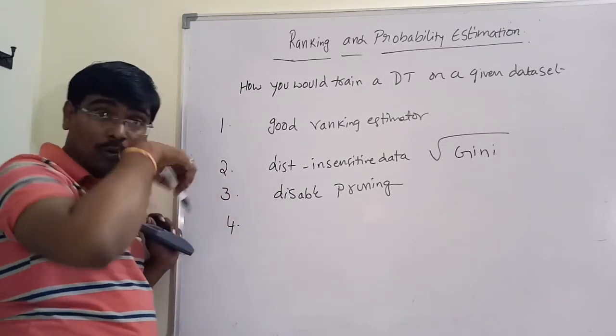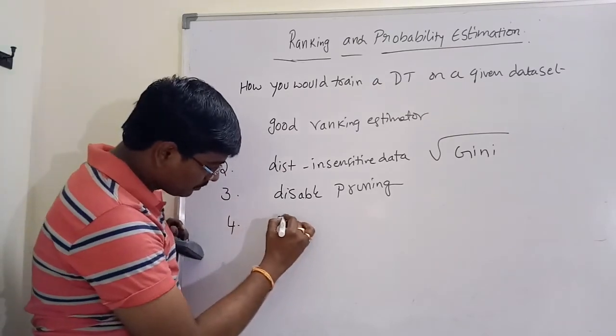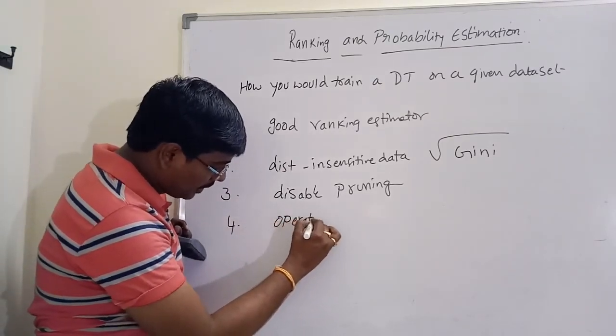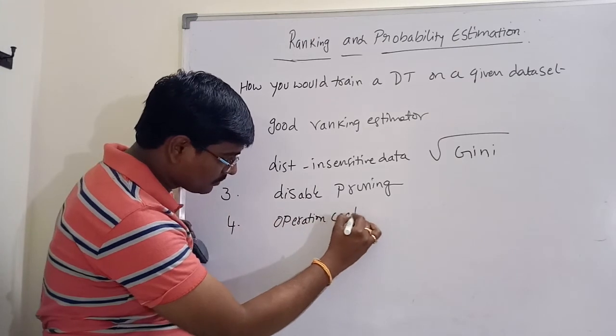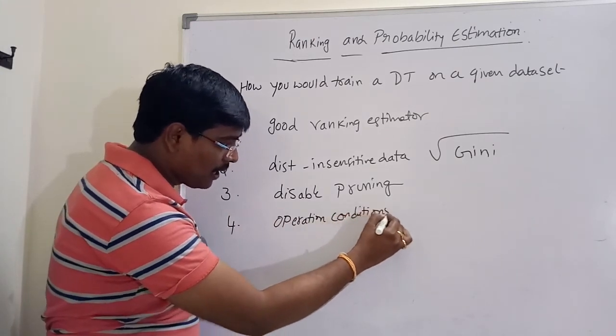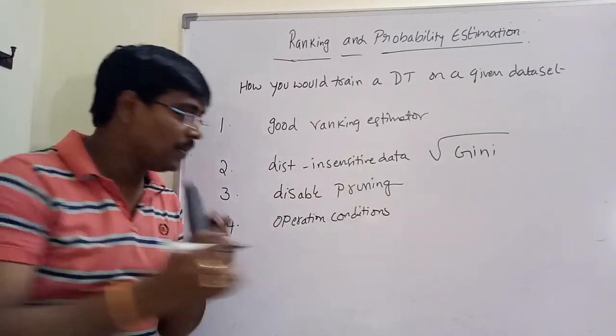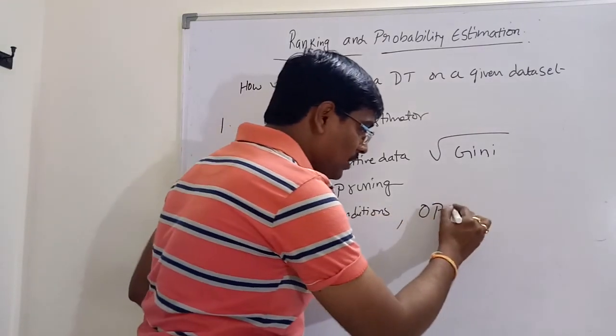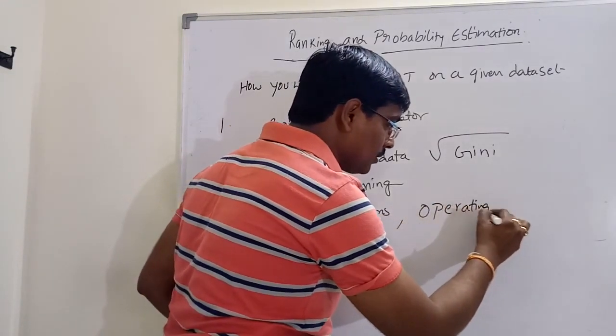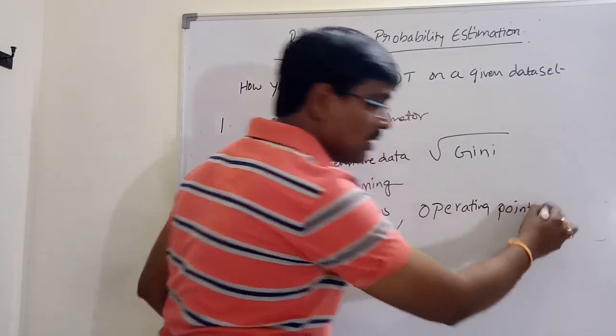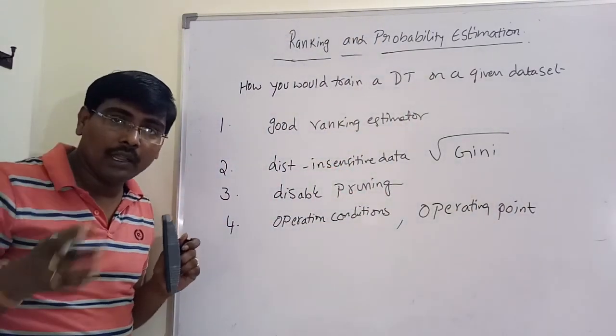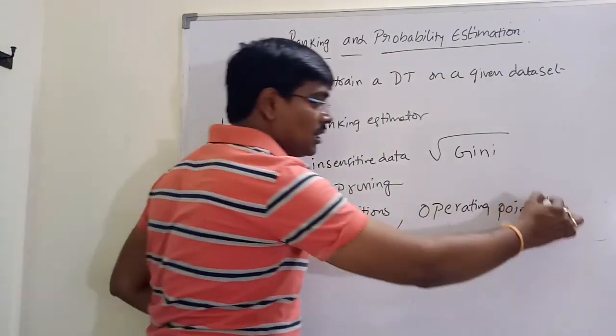After disabling pruning, identify the operating conditions. Based on these, identify the operating point on the ROC curve.